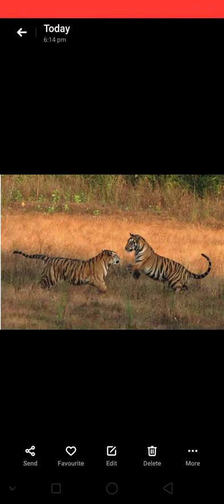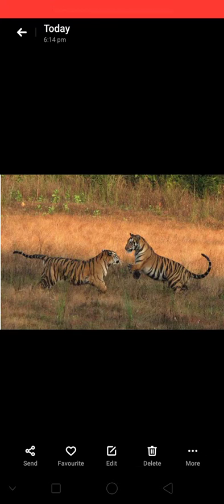Now the next topic is camouflage. What is camouflage? I know you must be a little bit familiar with this word. Some animals have the ability to merge their body with the surroundings. I repeat, some animals have the ability to merge their body coverings with their surroundings.